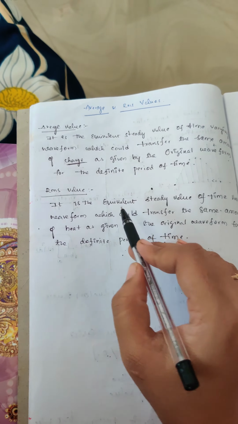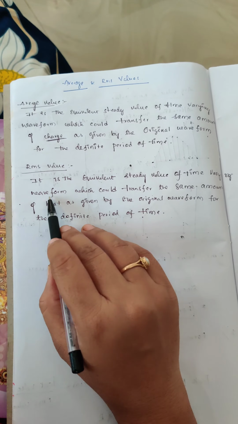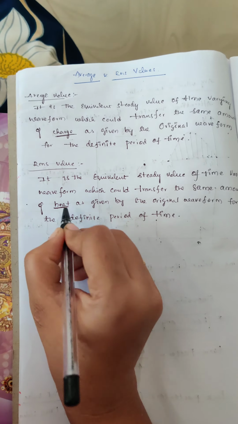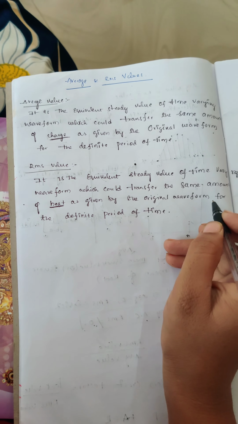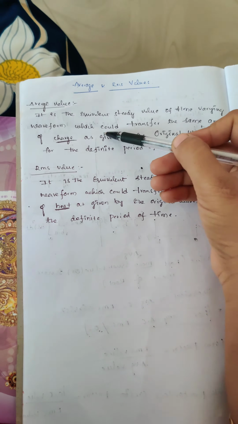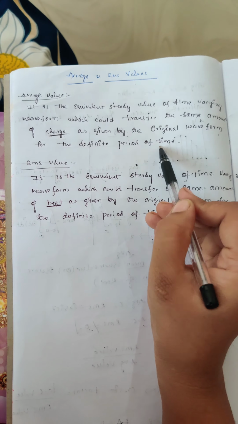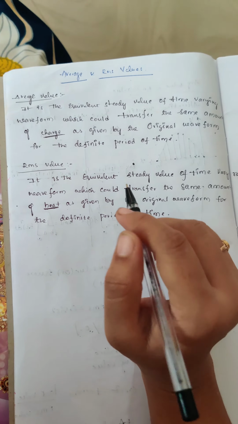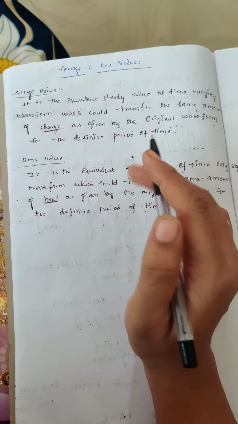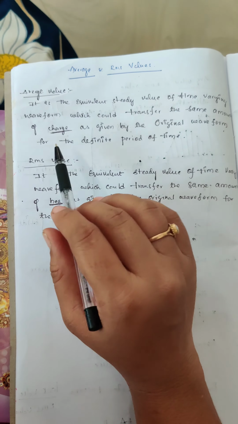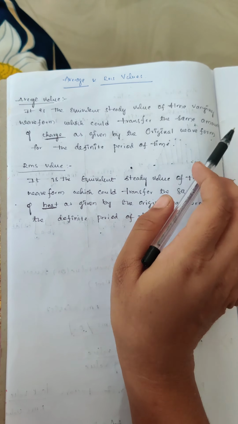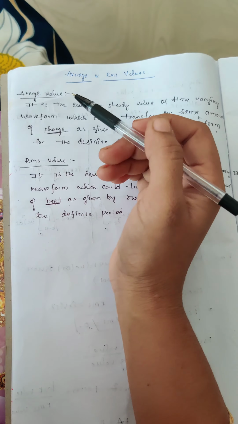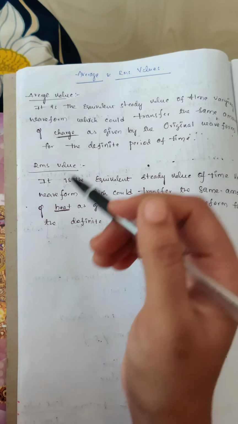And the RMS value, it is the equivalent steady state value of a time varying waveform which could transfer the same amount of heat. Here the heat is important as given by the original waveform for the defined period of time. Here average value and RMS value are defined for a period of time only. After the period of time the alternating quantity repeats itself. So here it is the steady state value of time varying waveform that transfers the amount of charge, and here the transferring amount of heat. It is important. So you have to remember that like this.